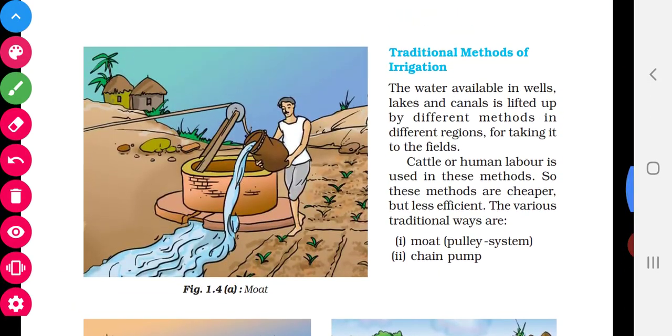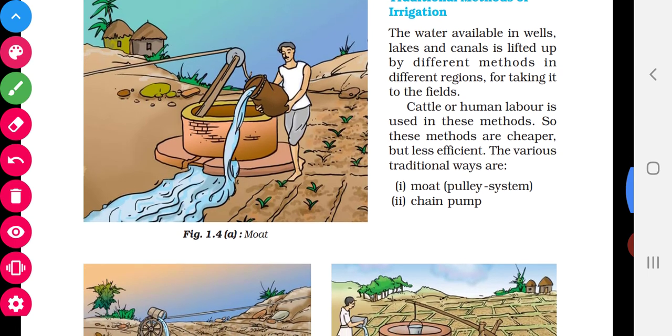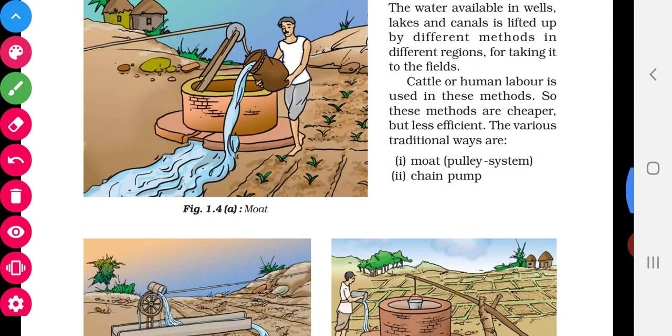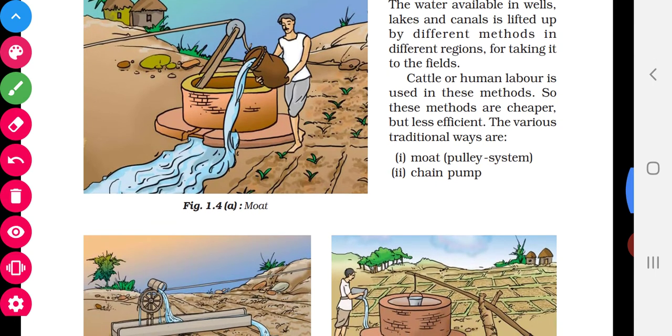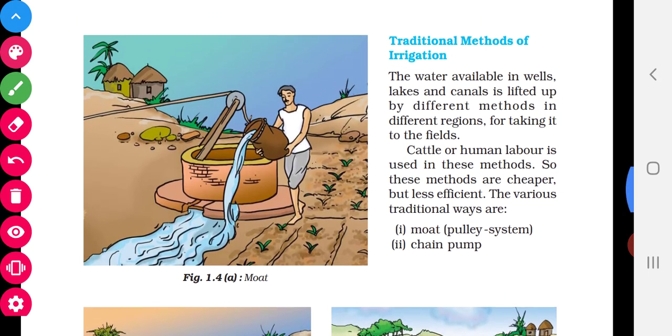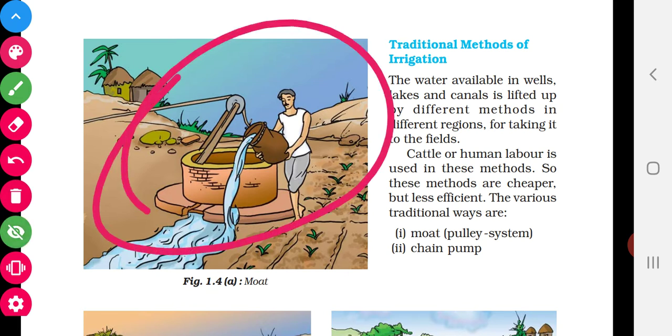Traditional method means we can take water in wells, lakes and canals and it can be lifted by different methods. These methods are less efficient because the evaporation loss will be more. See, this is moat. The man is taking water from the well and supplying it to the crops. So here the evaporation loss will be more.